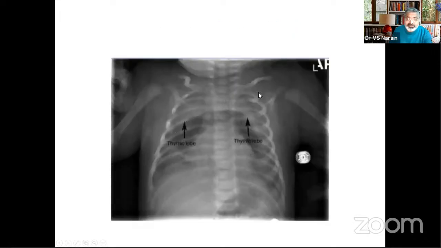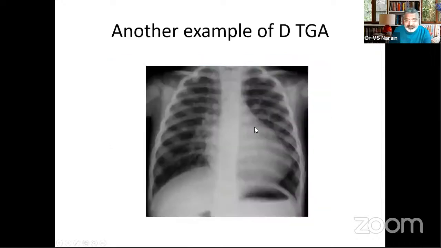Just remember it. Maybe you're asked in the examination. Now the thymus can also sometimes be seen as this. I'm sure this is not going to be brought in the examination, but the thymus can also present like this shadow. This is another example of transposition, narrow pedicle, egg on side type of picture, RV type of apex, and you have increased pulmonary blood flow.